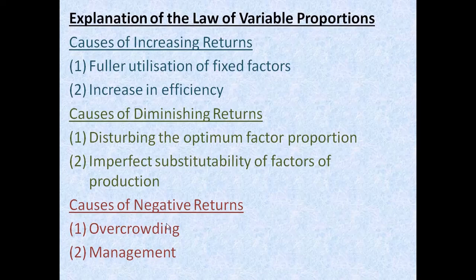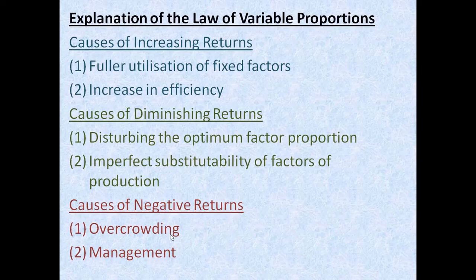Now, what are the causes of the negative returns? Number one, overcrowding. As we have already discussed in point number one, the factor proportion will be disturbed. So when we are adding more and more students in the classroom, what will happen? There will be overcrowding. There will be less work and more labor force.